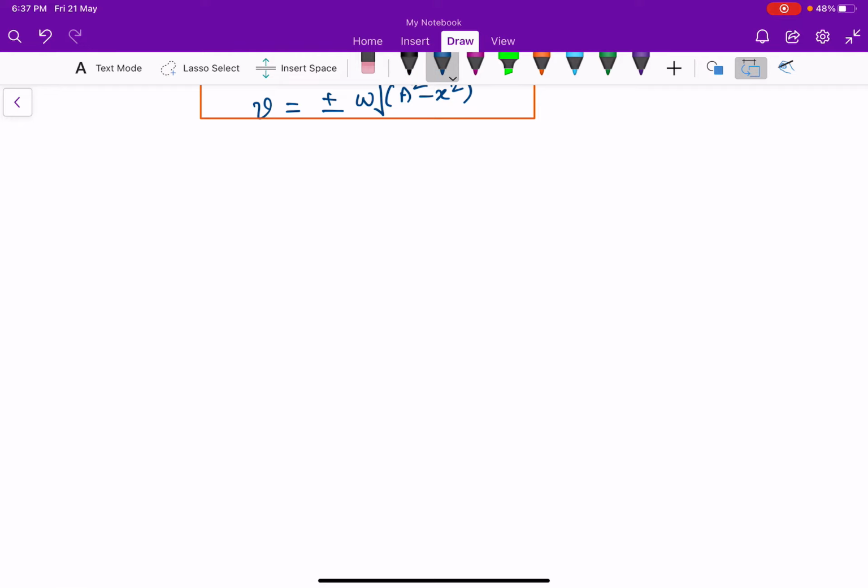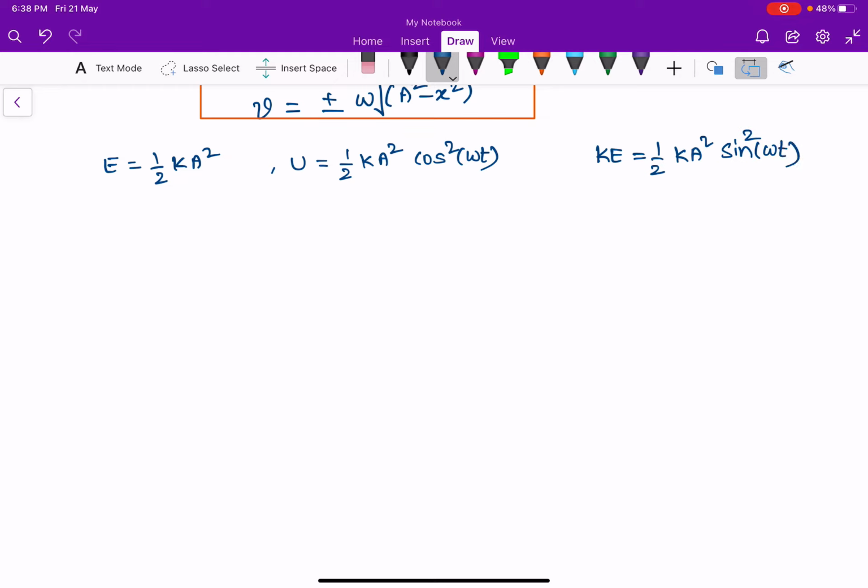Here I am taking the total mechanical energy as simply half ka square, the potential energy as half ka square cos square omega t, and the kinetic energy as half ka square sin square omega t.